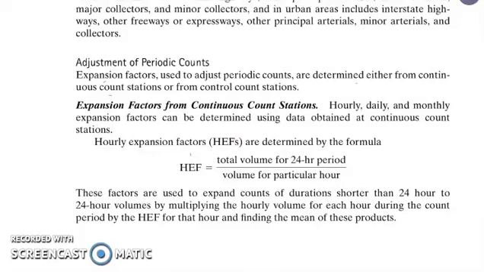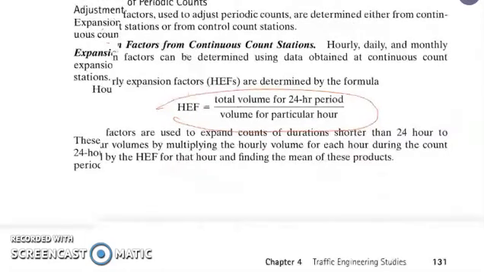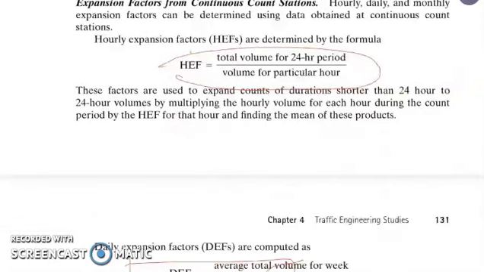The hourly expansion factors, HEF, are determined using this equation: total volume for a 24-hour period over volume of a particular hour. These factors are used to expand counts of duration shorter than 24 hours to 24-hour volumes by multiplying the hourly volume for each hour during the count period by the HEF for that hour and finding the mean of that product.